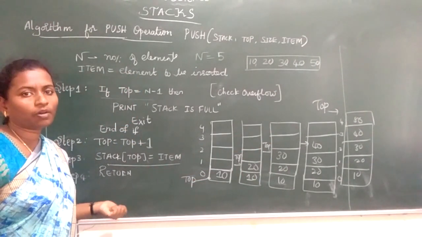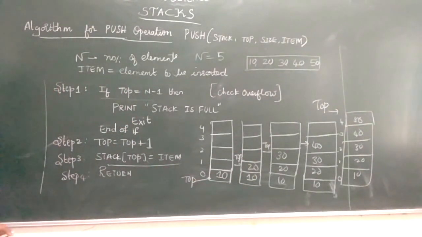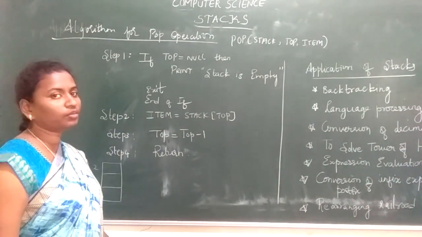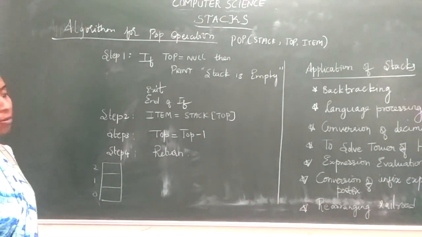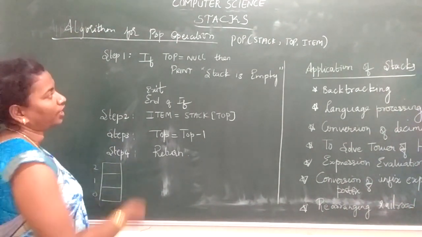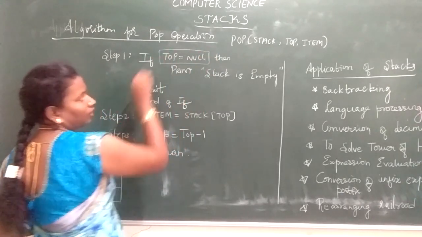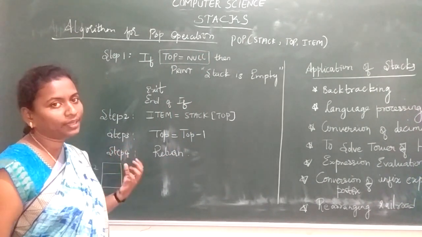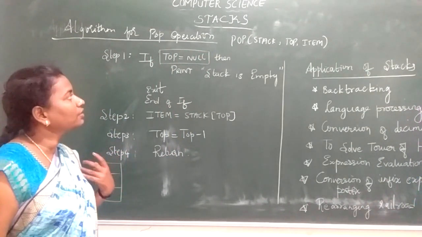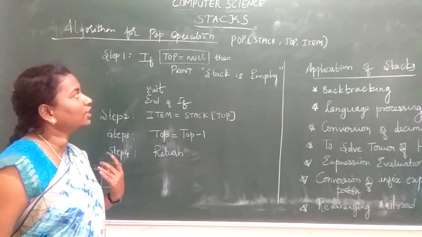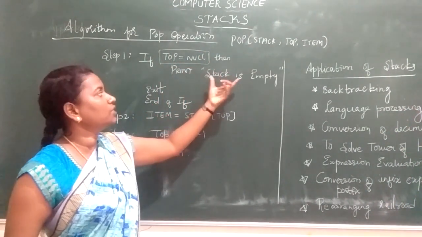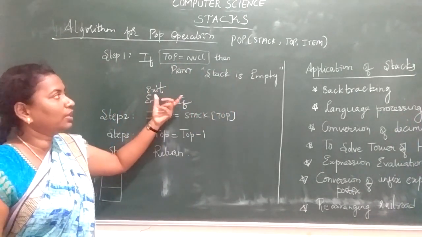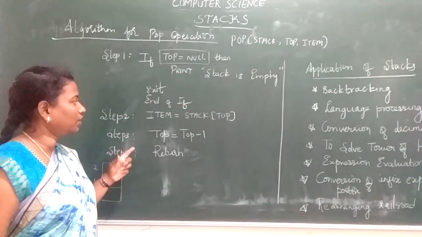Next we will discuss the pop operation. First we discussed push operation and the algorithm for push. Next we will see the algorithm for pop operation. In the pop operation, first we have to check the condition top is equal to null. Once you are popping, once you are deleting the element from the stack, we need to check whether the stack is empty, underflowing or null. To check that condition, we have top is equal to null. If top is equal to null, then you have to print stack is empty. I'll tell you the condition for how the stack becomes empty. Now exit and you end your if statement.